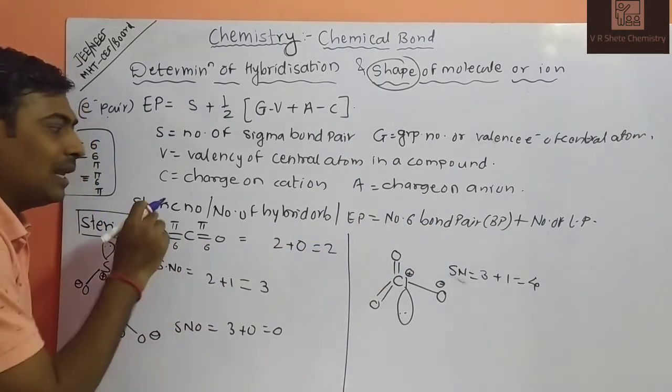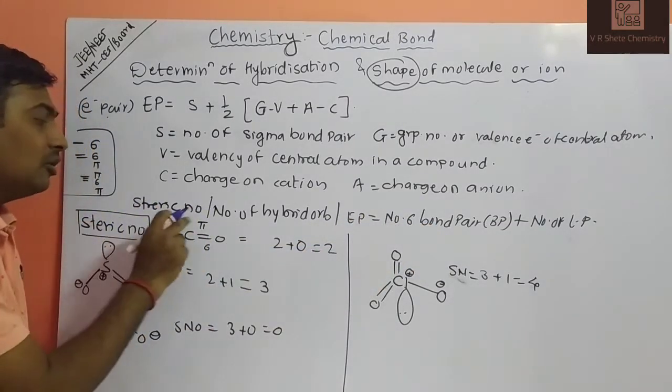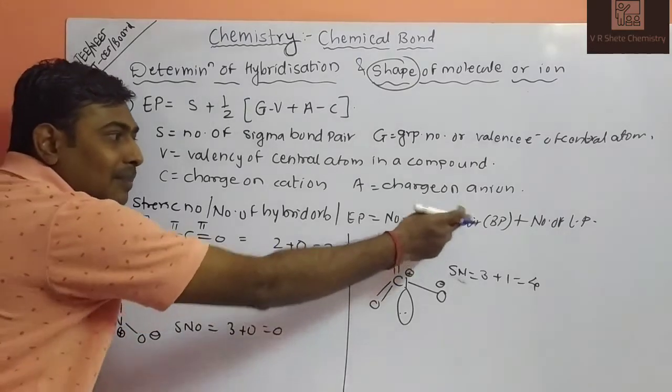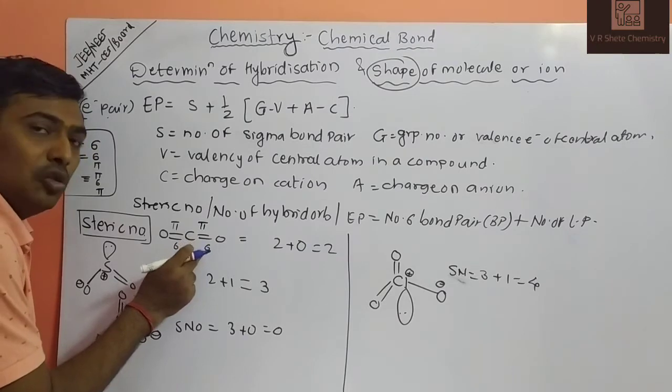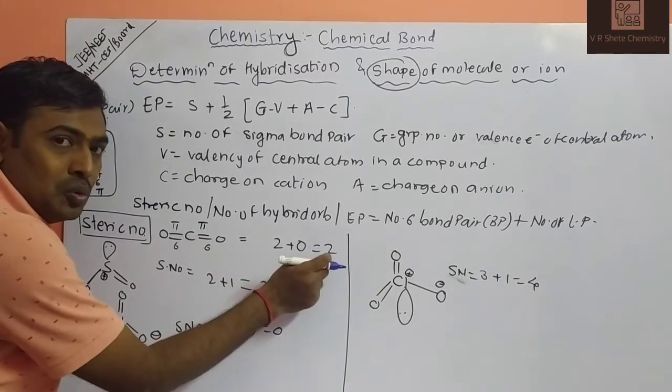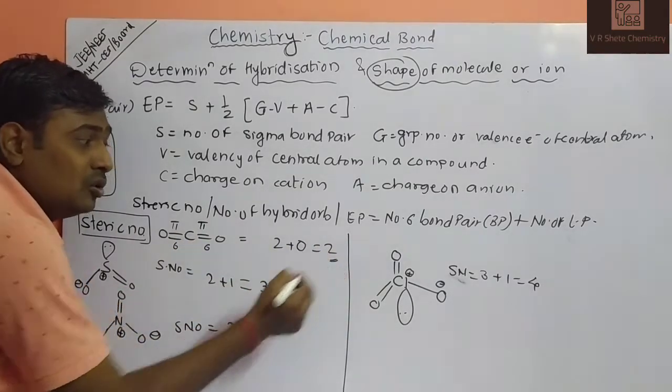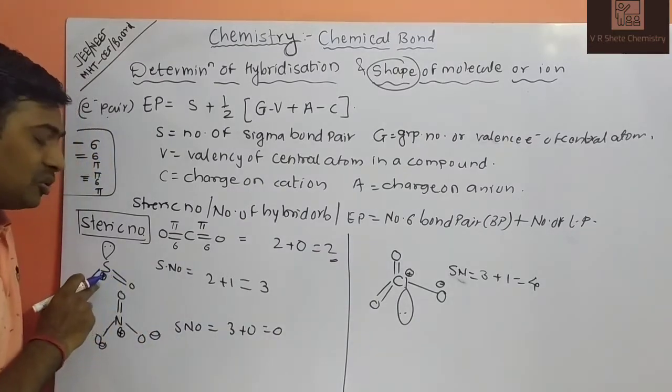What is your formula to calculate steric number? Bond pair plus lone pair. So how many sigma bonds? 2 sigma bonds. Is there any lone pair? No. So 2 plus 0 is 2. Steric number is 2. Next example, SO2.